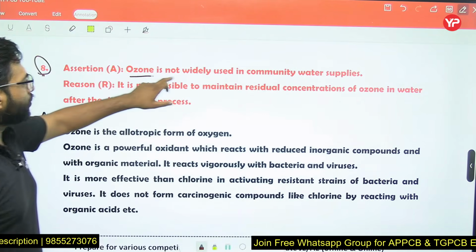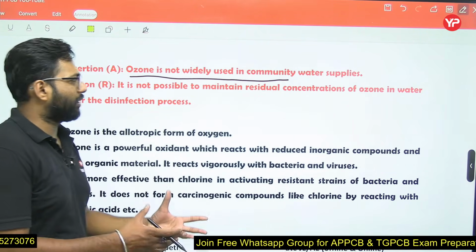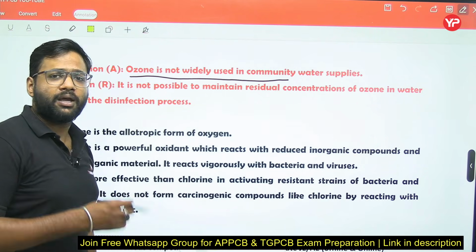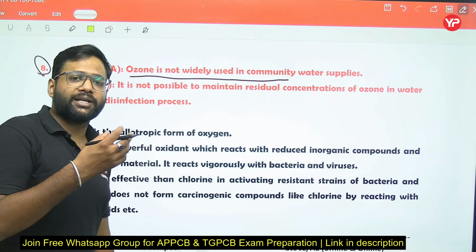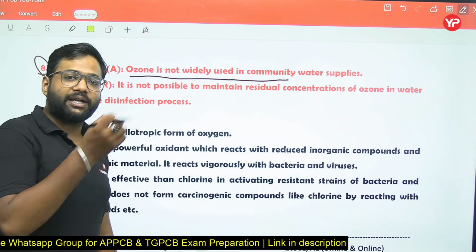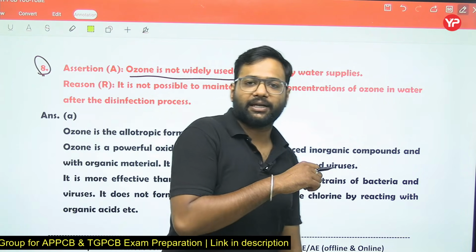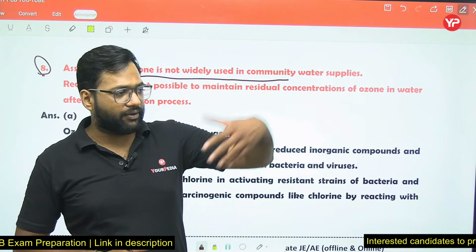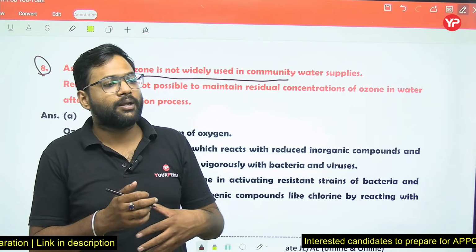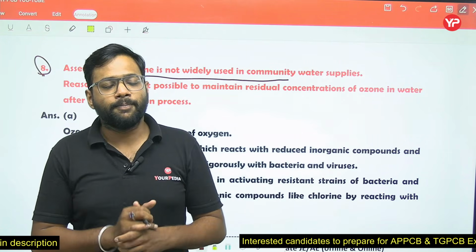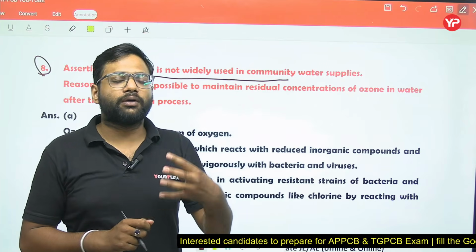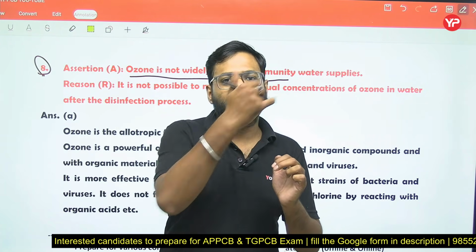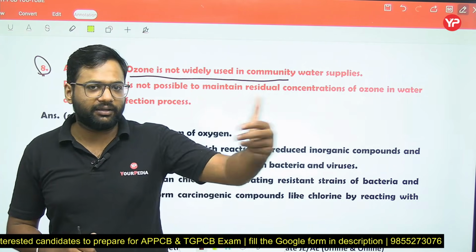Question number 8. Ozone is not widely used in community water supplies. Yes, ozone is generally not used. The reason being the contact time, or you can say the residual concentration, because it has high reactivity but it does not safeguard the water against future recontamination. Let us suppose when we supply the water to the distribution system and it gets recontaminated, some amount of chemical should be in the water so that it safeguards the water against that future recontamination.